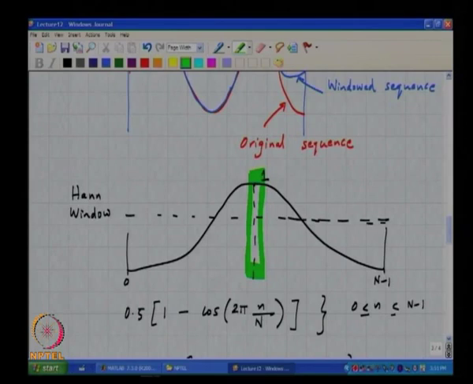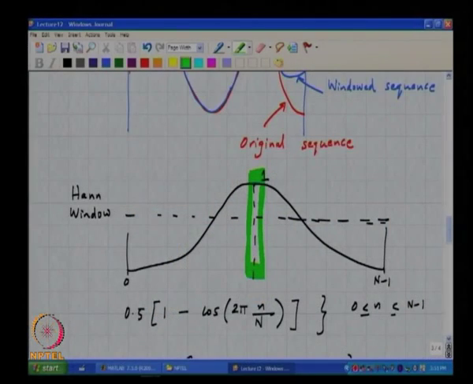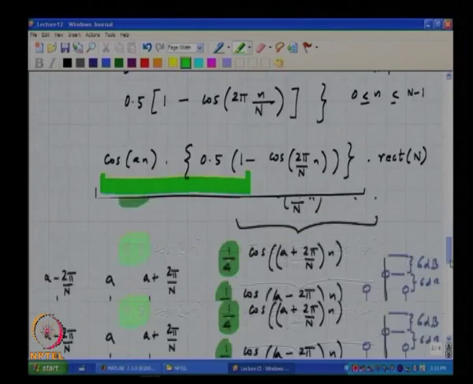All the samples other than those are getting weighted by factors which are less than 1, which means that they contribute lesser amounts to the power. Therefore, it definitely makes sense that the power of the windowed sequence is smaller than, or rather to be more correct, I must say the power of the hand windowed sequence is much smaller than the power of the rectangular windowed sequence. Okay.